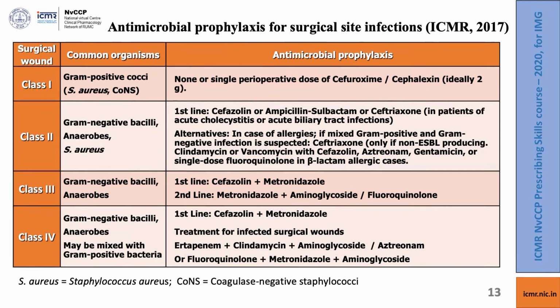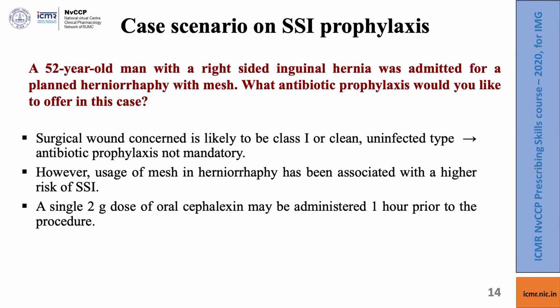Whereas with class 4 wounds, we will require prophylaxis with more than one antimicrobial to cover the whole spectrum of gram negative bacilli, anaerobes and possibly gram positive bacteria as well. So, you should familiarize yourself with these guidelines before you attempt prophylaxis for surgical site infections. Now, let us come to a case scenario on surgical site infection prophylaxis.